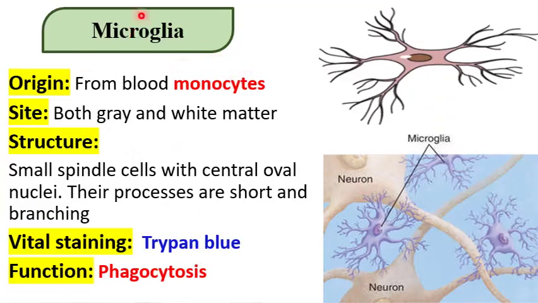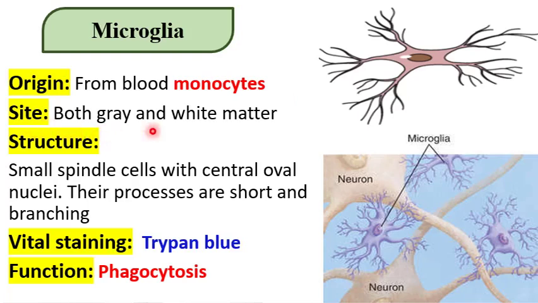Another cell from the neuroglia of the CNS is microglia. Microglia originated from blood monocyte. From this information, we know that it's a phagocytic cell. Why? Because the monocyte is the origin of macrophages. So, as microglia originated from blood monocyte, it will have a phagocytic function. Let's continue and see.